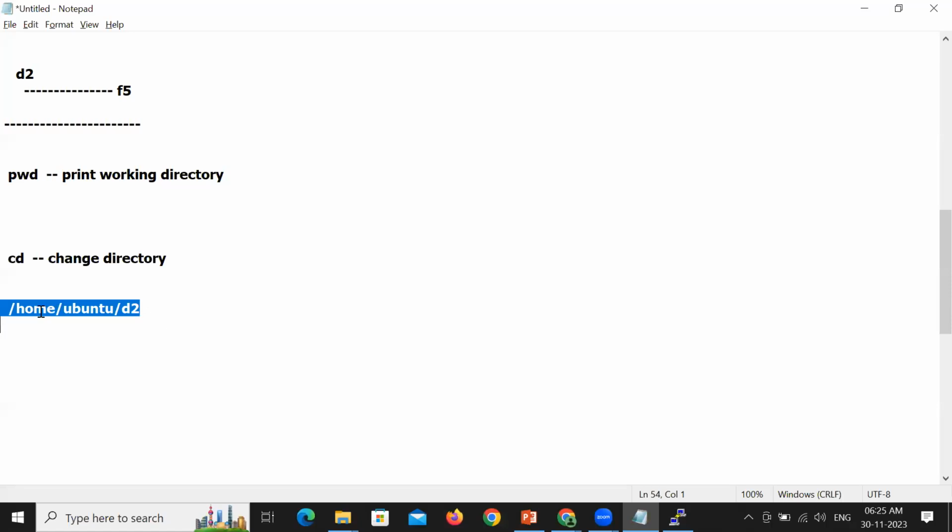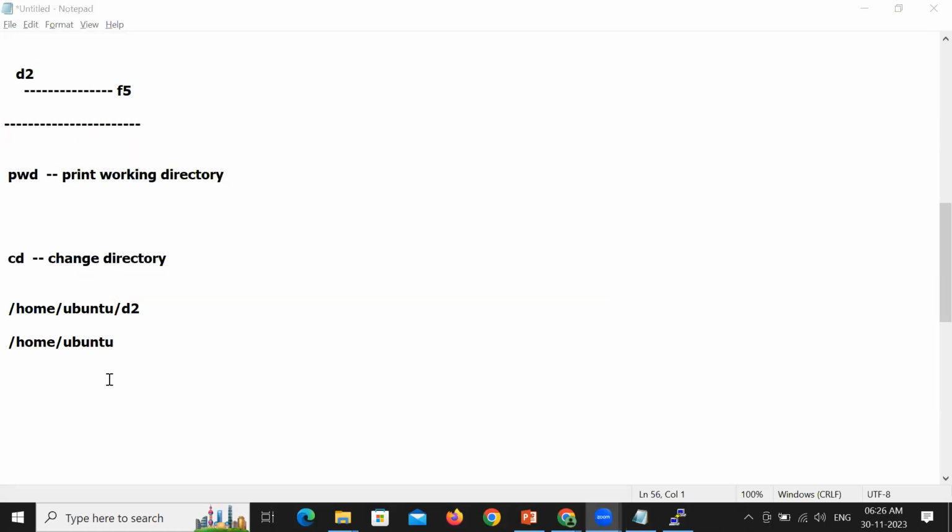Right now, I'm pointing to /home/Ubuntu/D2. I want to point to its parent directory, /home/Ubuntu. I want to go one step up. I want to point to Ubuntu. This is my requirement. Right now, I'm pointing to D2. I want to point one step up.